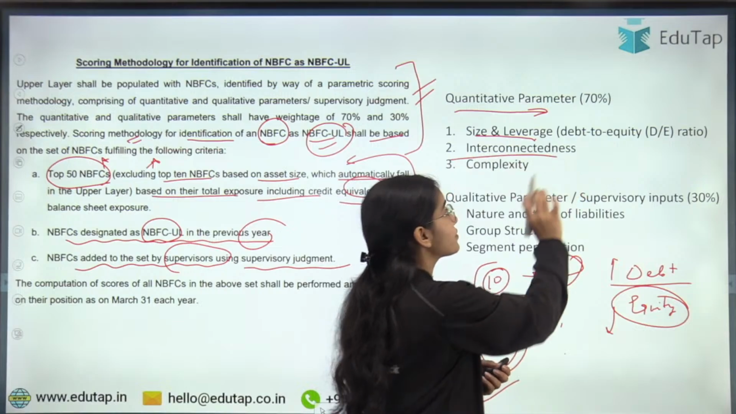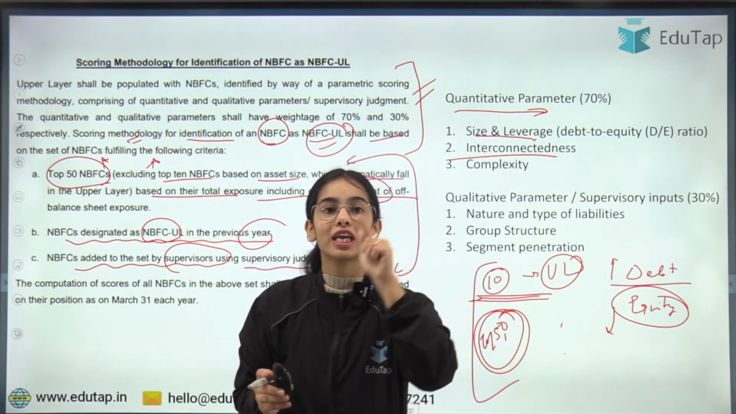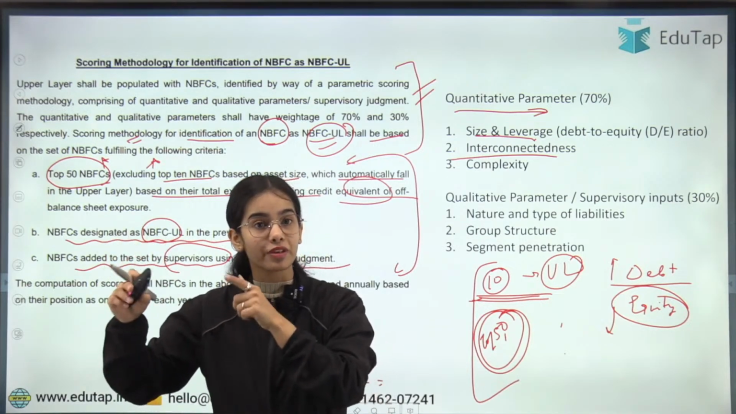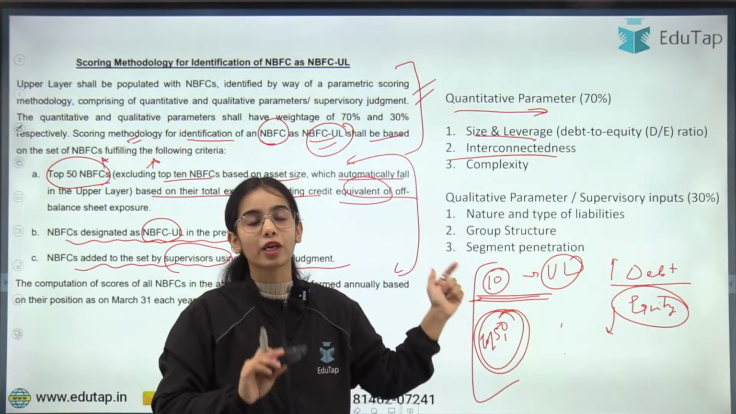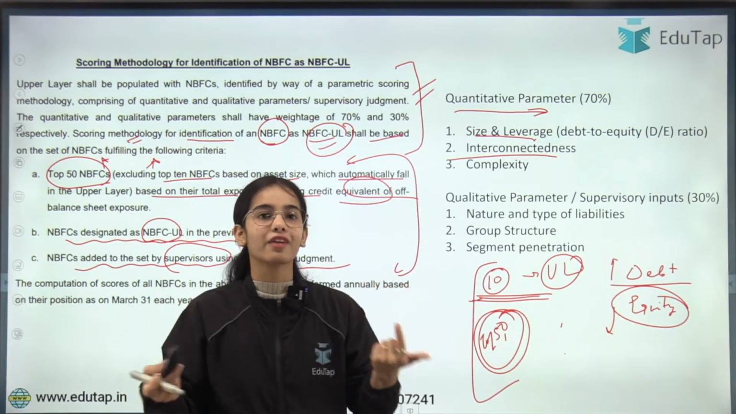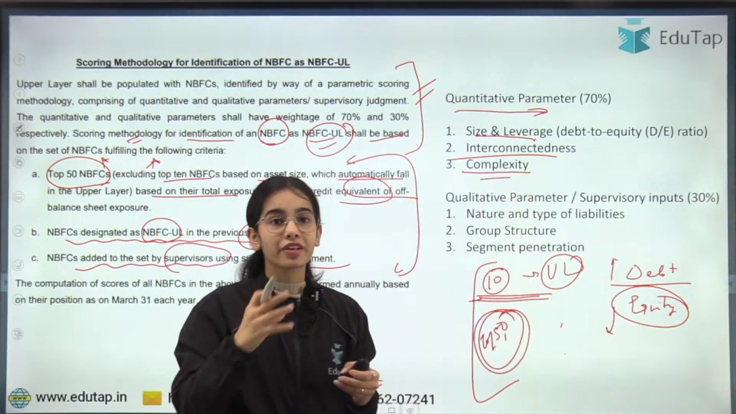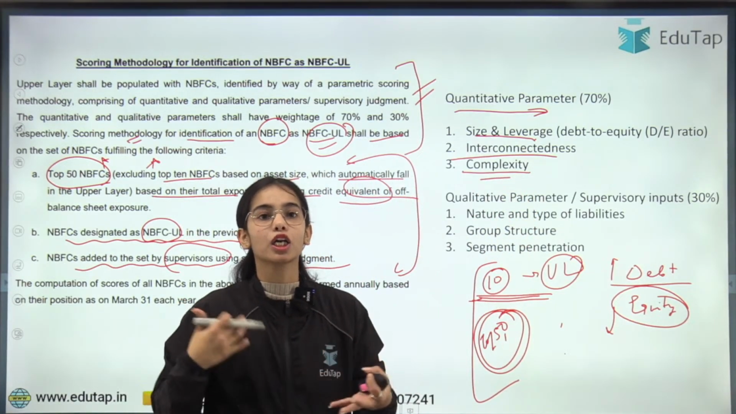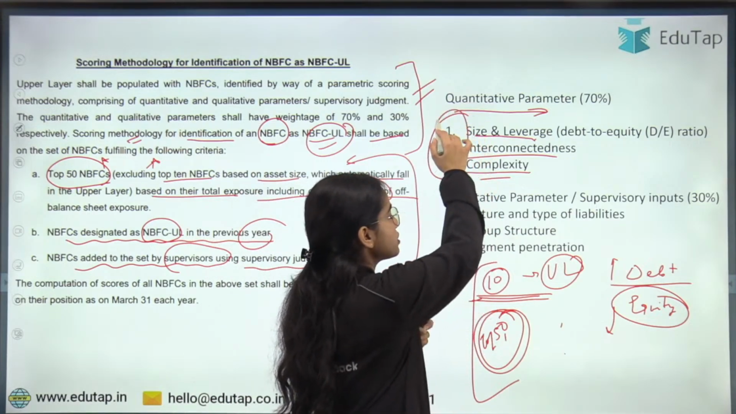Then interconnectedness: if the NBFC is very interconnected with other NBFCs and banks, then if this particular NBFC fails, the other NBFCs and banks can also fail because there is a high level of interconnectedness. Then complexity, that means the NBFC is very complex and is handling a lot of different domains. These are the quantitative parameters.